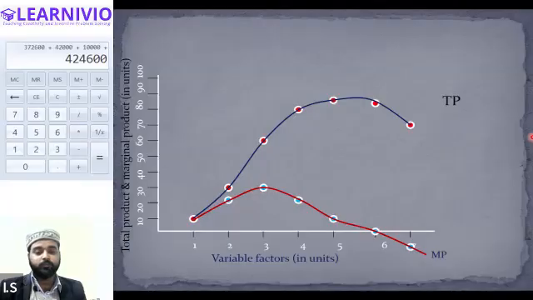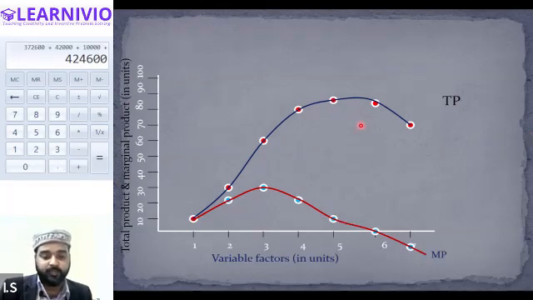Okay. But there is one thing that you will have to remember: when total product is increasing till the third unit of labor, it is increasing at an increasing rate. Every time it is increasing by more value. That means at the first unit, it was only 10, right? But at the second unit, it was 30. That means there is an increase of how many units? 20 units, right? Okay.